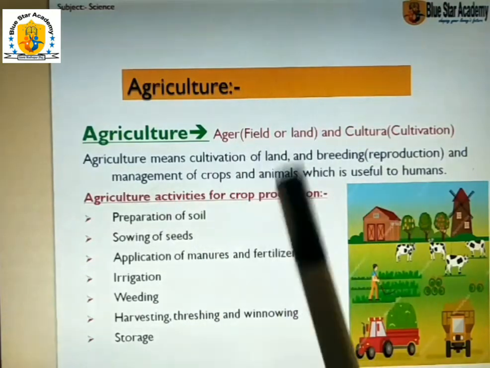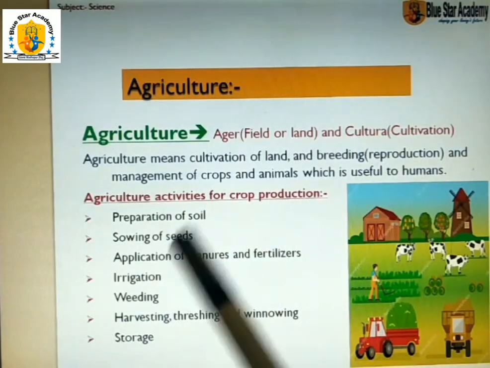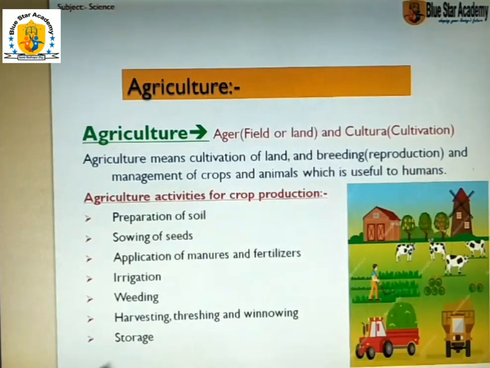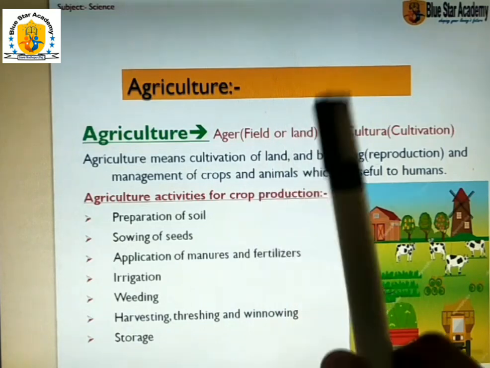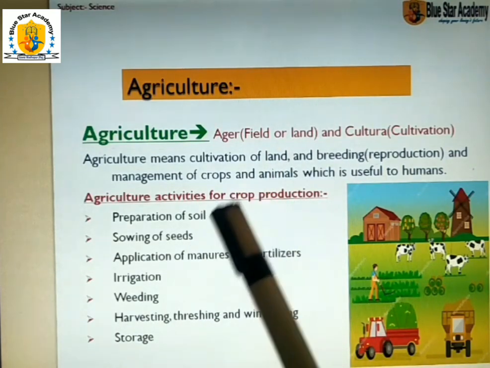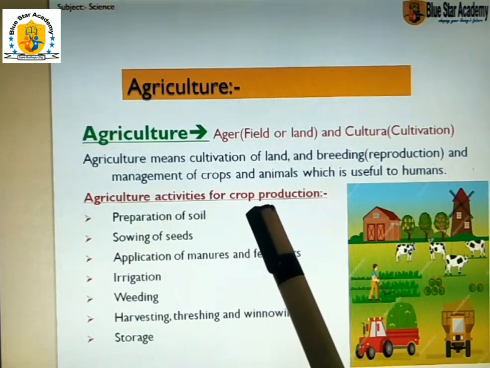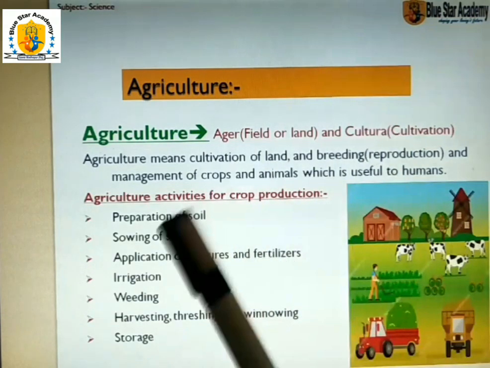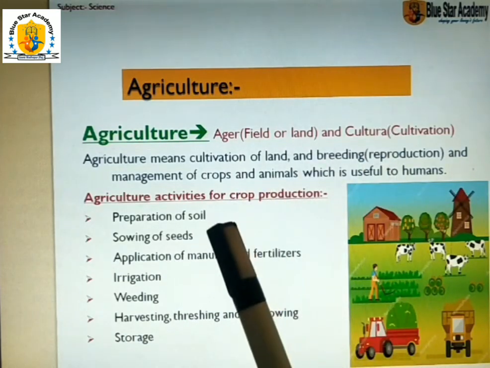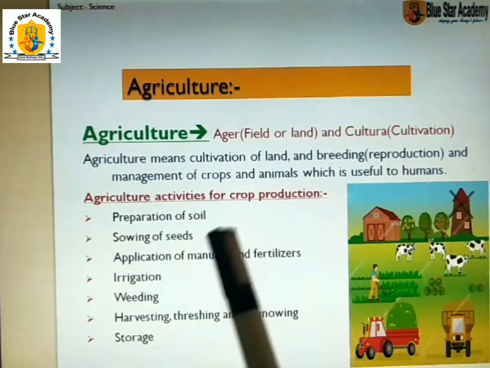What type of practices, what type of activities do we do in agriculture for crop production? We do preparation of soil, how we prepare soil before putting seed in the field. Next, sowing of seeds.